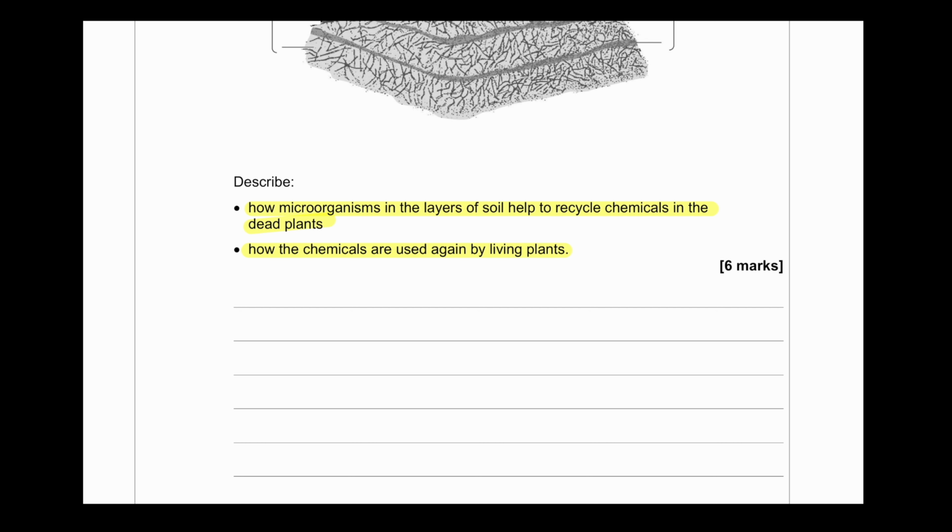This question is given in the exam in different formats. So in this case, because we are asked how microorganisms in layer soil help recycle the chemicals, we'll talk about the decomposition, how they digest the plant materials. And then we will have to talk about how these chemicals are used by living plants. So the remaining materials produced by the decomposition, which remain in that soil, how they are used by a living plant, we'll have to describe that too. To get a level 2 answer, it has to be scientifically correct and logically linked. These two things we must always keep in our mind.